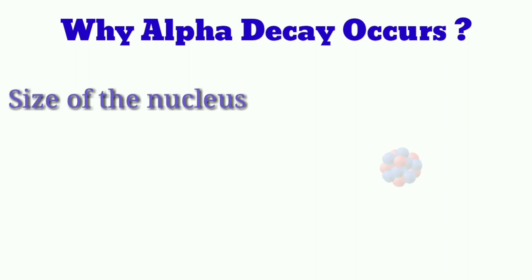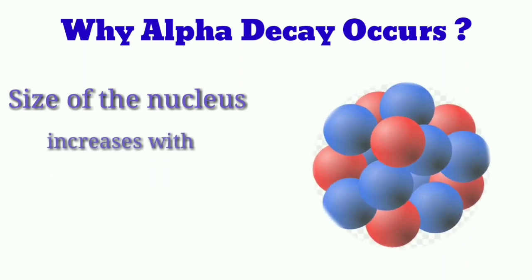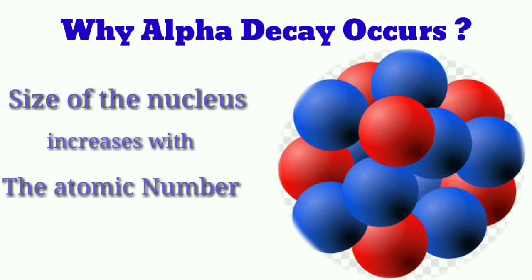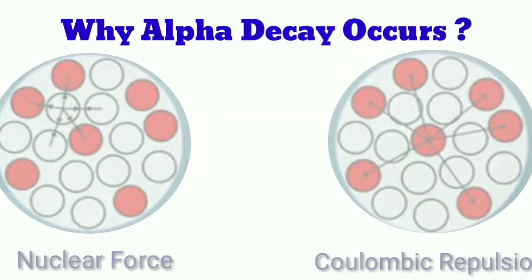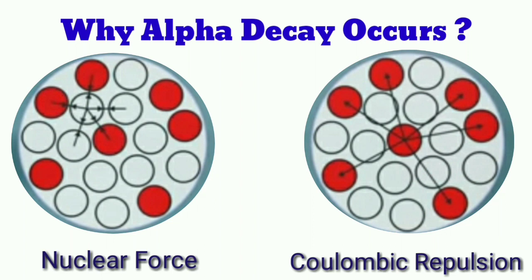However, as we keep adding nucleons and the nucleus becomes larger and larger, a very interesting thing happens. Coulombic repulsion can exist between two nearest neighboring protons as well as between two protons on the extreme ends of the nucleus, because it has a range of infinity. However, the nuclear force is dominant only at distances around 1 femtometer to 3 femtometer. So a nucleon is attracted via the nuclear force only to its nearest neighboring nucleons.